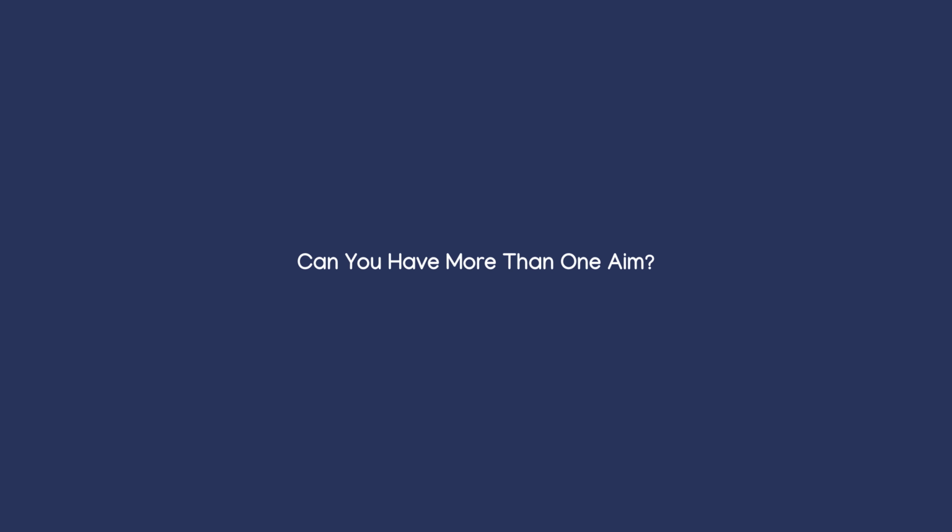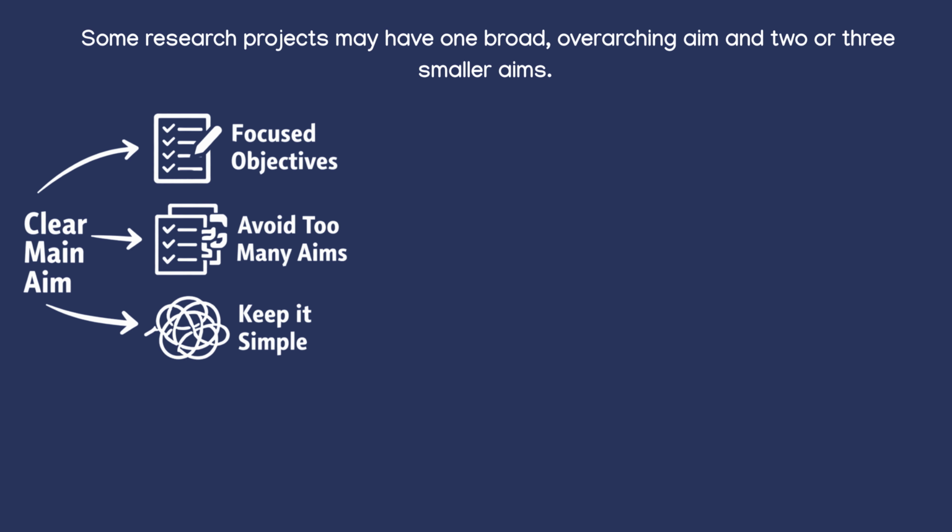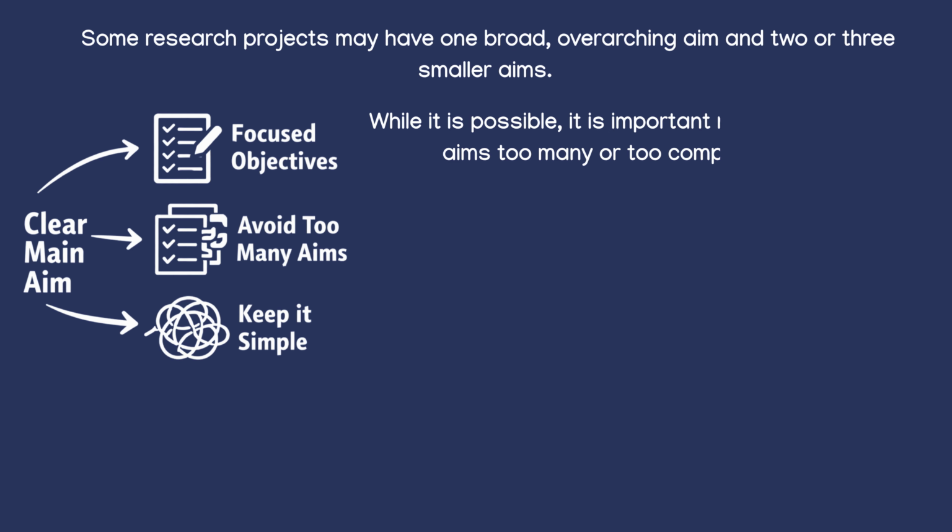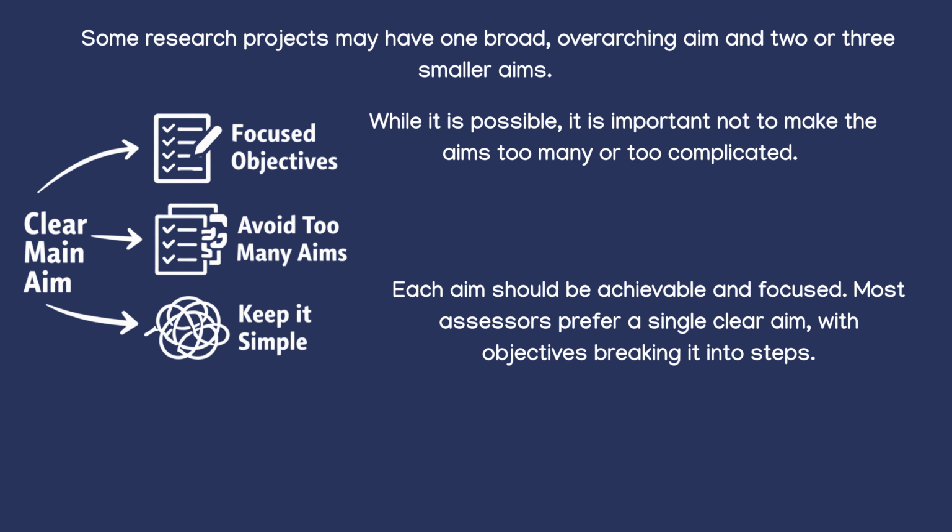Can you have more than one aim? Some research projects may have one broad, overarching aim and 2 or 3 smaller aims. While it is possible, it is important not to make the aims too many or too complicated. Each aim should be achievable and focused. Most assessors prefer a single clear aim, with objectives breaking it into steps.